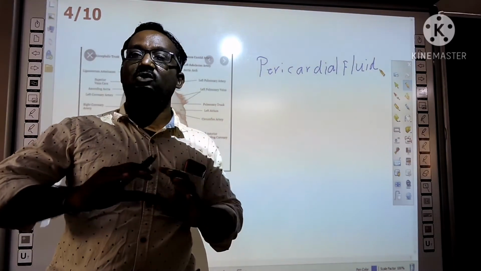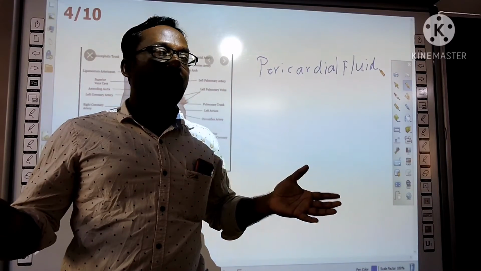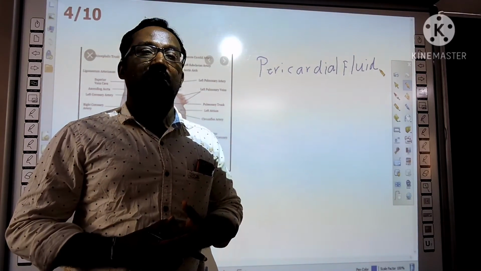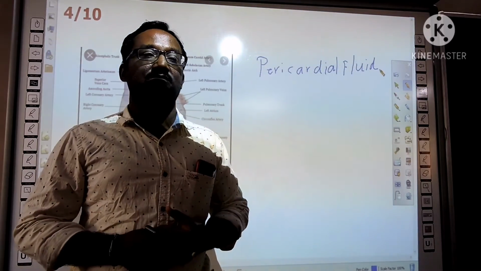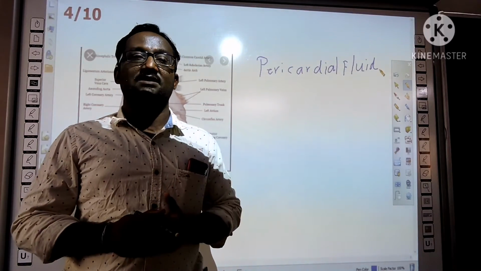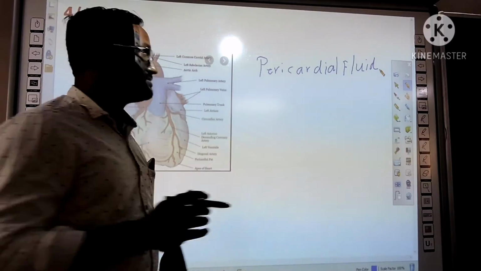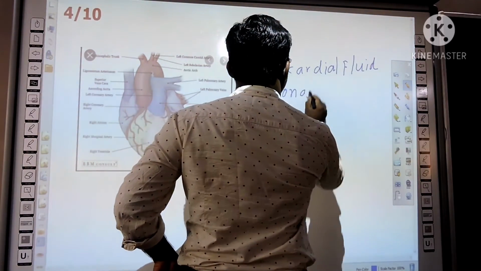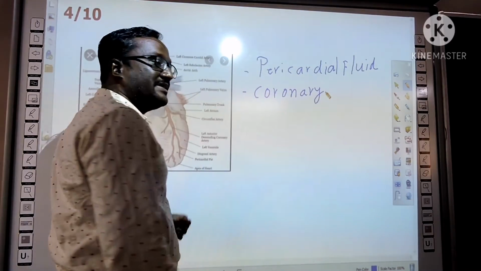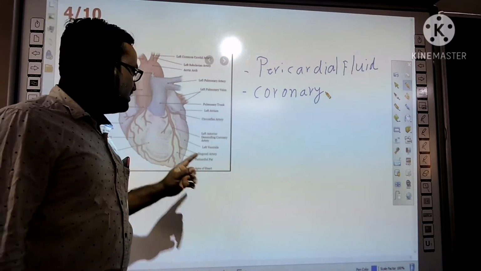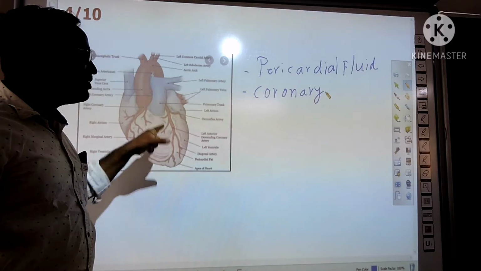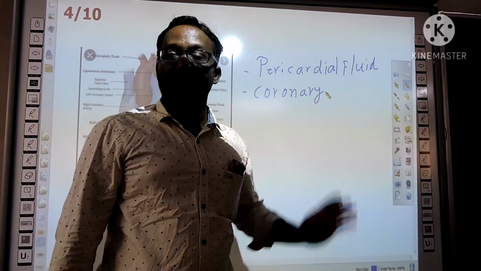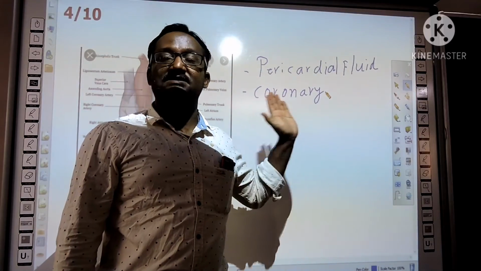Heart pumps the blood to all body parts, but the heart also needs blood for its work. How does it receive the blood? There are separate blood vessels. They are called coronary blood vessels. If you observe the external goat heart, you can observe the lining of coronary blood vessels. They supply the blood to the muscles of the heart.